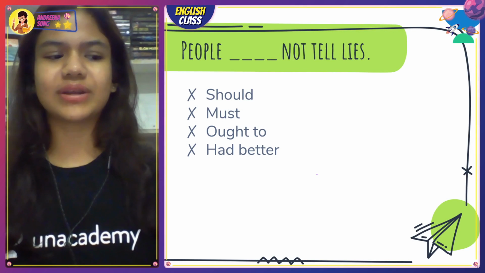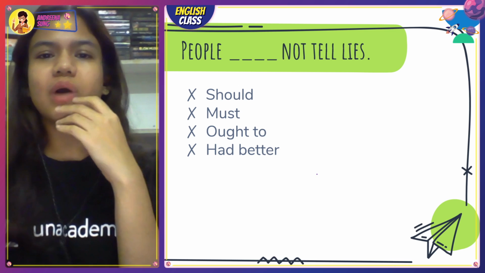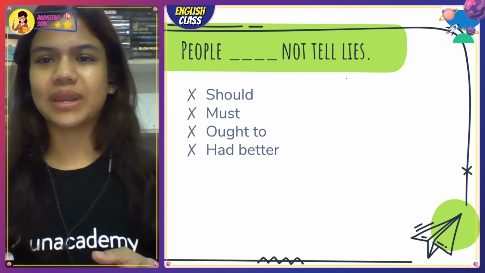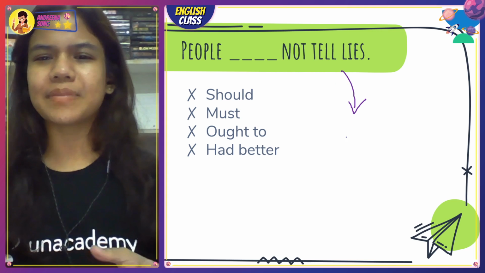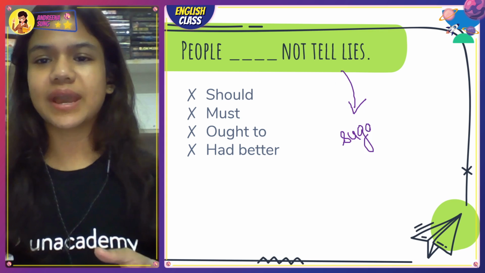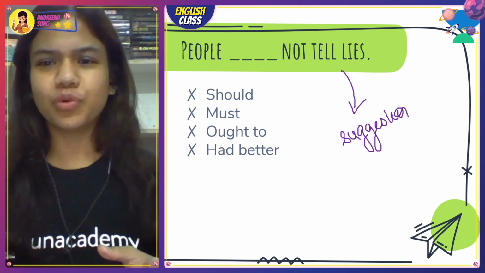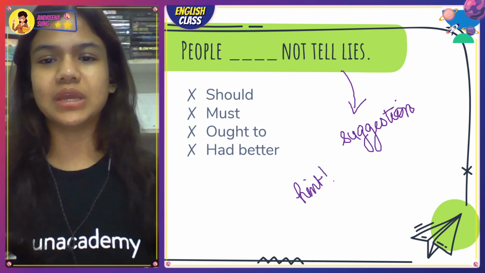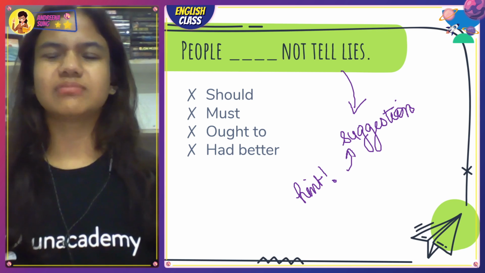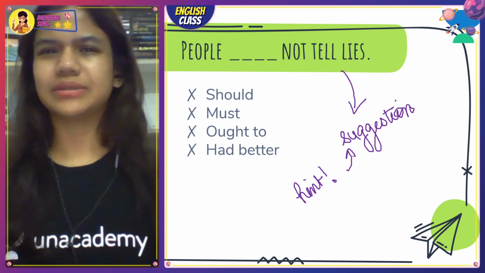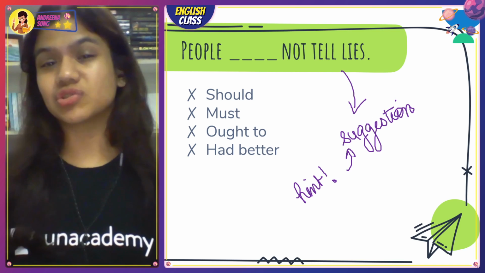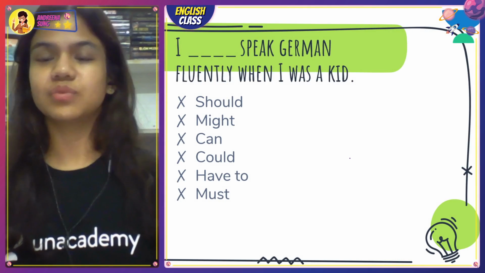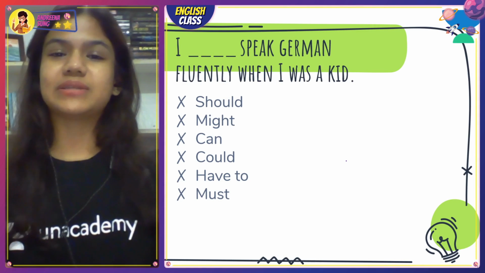People dash not tell lies. Ooh. Now, of course, people will always tell lies, but what do you think is the correct answer for this one? Here it feels more like suggestion. ठीक है, I'm just saying, क्या मैं लोगों को झूठ बोलने से मना कर सकती हूँ? Not really, not my place to be. So, I'm just giving a suggestion. Maybe they should not really tell lies, or they must not, or they ought not, or they had better. I don't know. What do you think is the correct answer? Let me know in the comment section below.